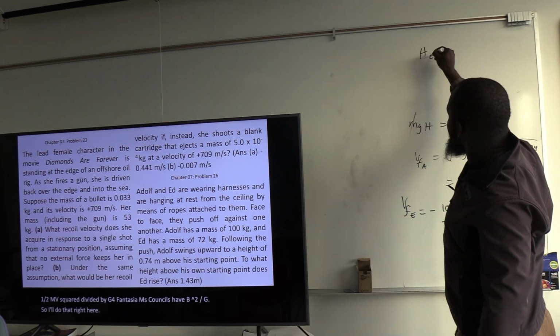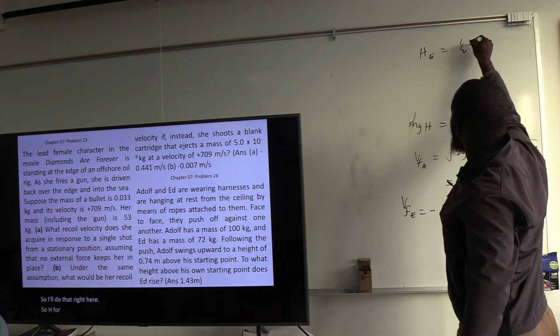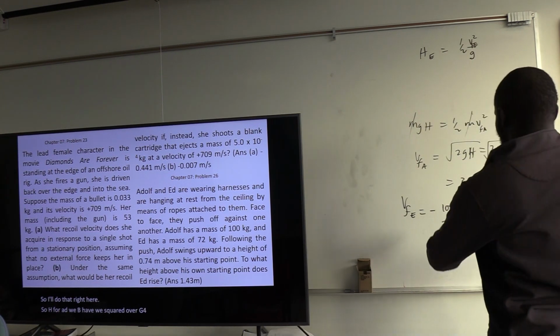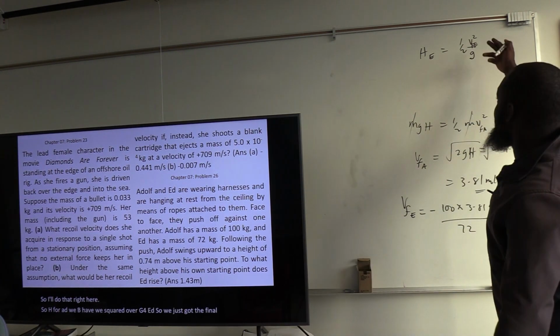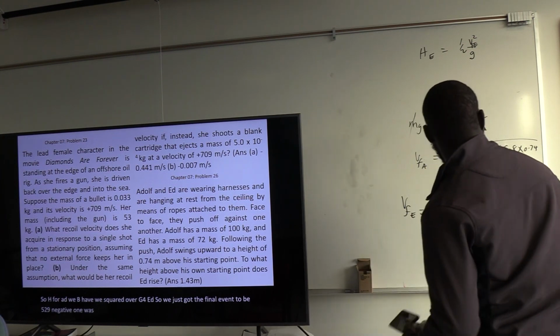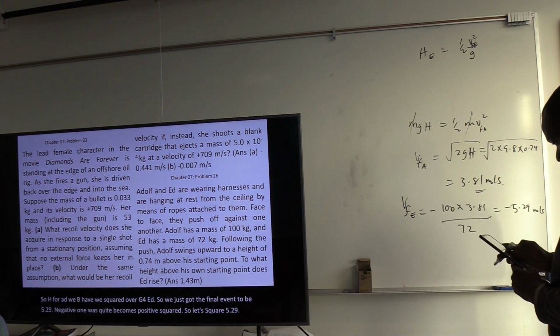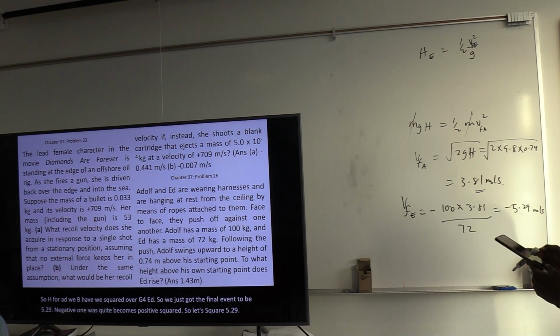So h for Ed will be half v squared over g for Ed. So we just got the v final of Ed to be negative 5.29. When we square it, it becomes positive. So let's square 5.29. 28.